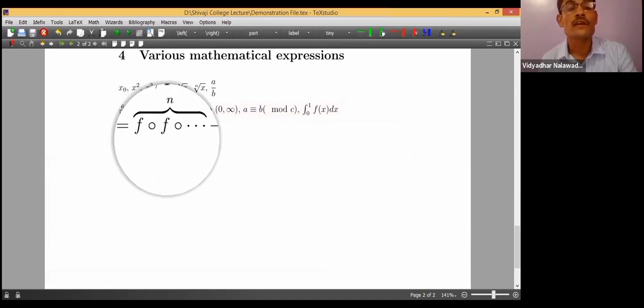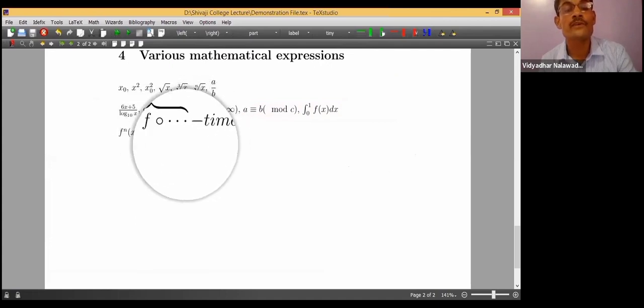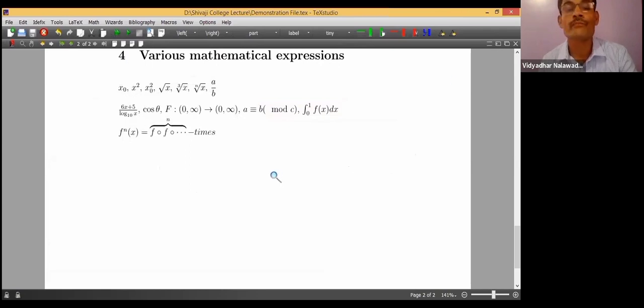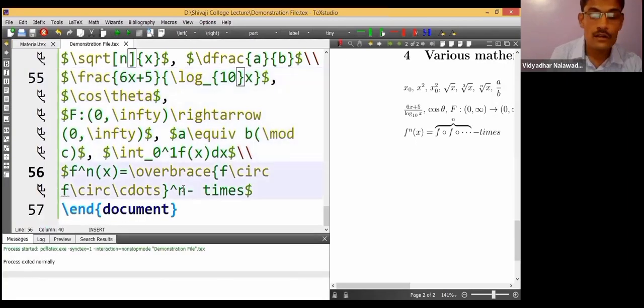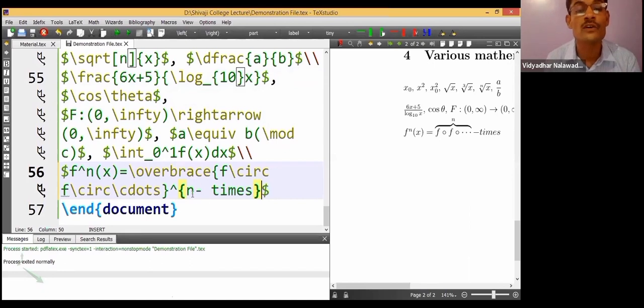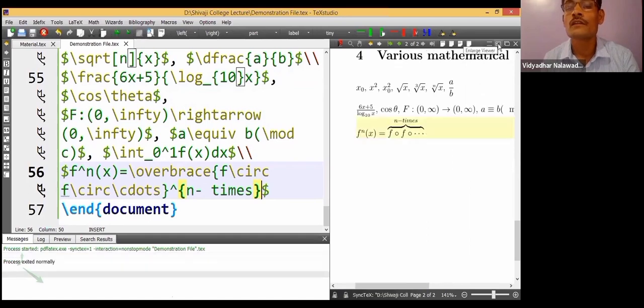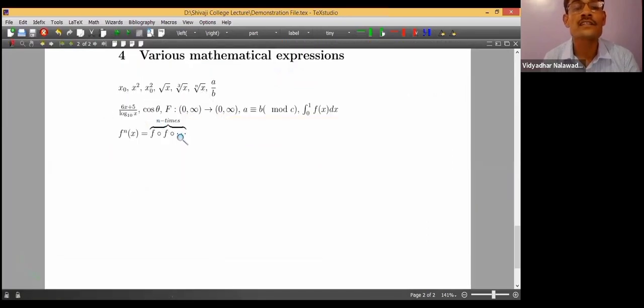This one, f raised to n means it is f composition of f with itself n times, f composite n times, but it is not clearly appearing here. Let us see what is the problem. Because n times is not typed in a curly bracket, and it is a big expression, I must use a curly bracket for that. Full curly bracket, n times, because it is not a single n. If it is n, it appears at the top, but it is n times. Now let's compile it once again. Now it has appeared right.